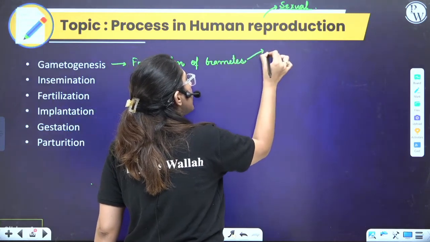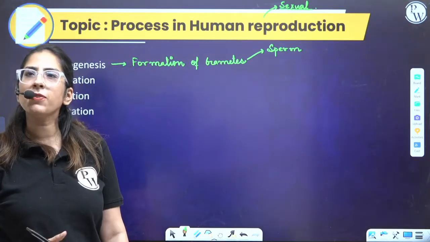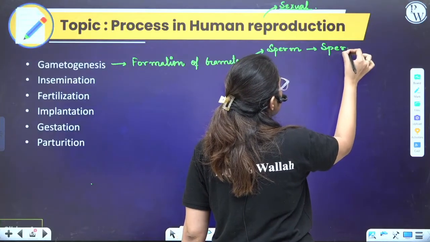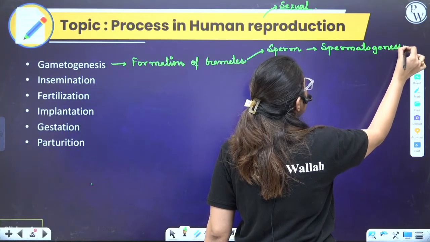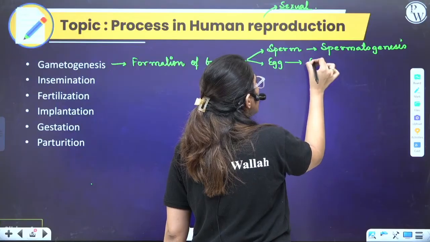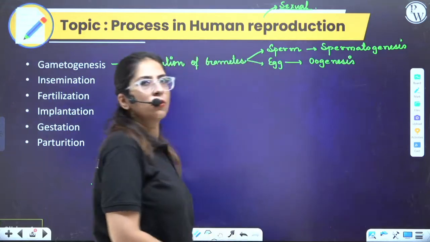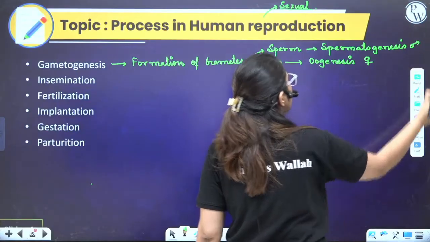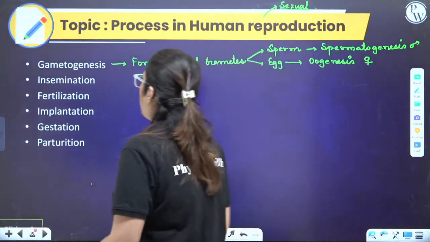These gametes can be sperm. And if I am saying the formation of sperm, that means I am talking about the process of spermatogenesis. Spermatogenesis is a gametogenesis only. Next, egg formation is termed as oogenesis. Clear? So you all know oogenesis occurs in case of female, and spermatogenesis occurs in case of male. Done. Clear? Nothing rocket science. Very easy.